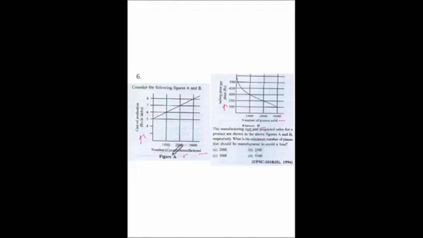So if we see here 1000, and it's in lakhs, so 6 lakhs. So 6 into 10 to the power 5. Manufactured 1000 pieces and cost is 6 lakh, so we need not calculate anything. Then 2000 and cost is 7 lakhs. Then 3000 and cost is 8 lakhs.